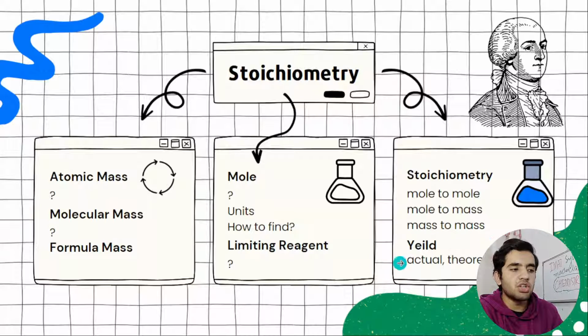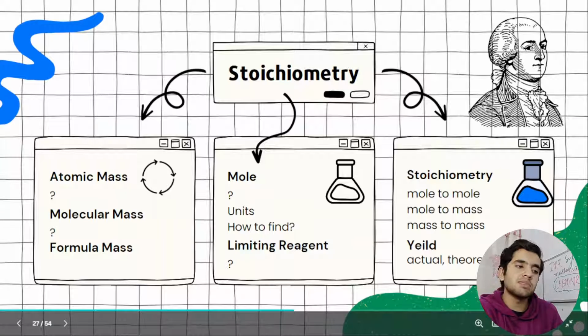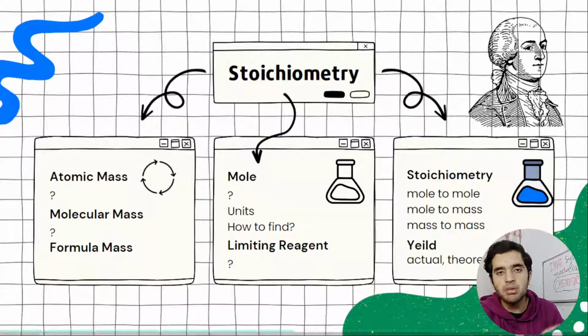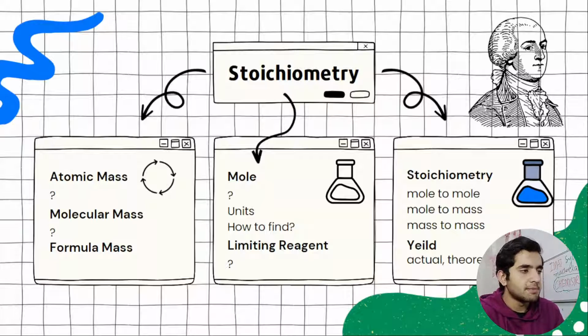And then in last we have got yield. What is actual yield, theoretical yield, percentage. So multiple times the examiner has a question for percentage yield, so you need to remember the formula how to find percentage yield. This is a procedure, you need to learn that.